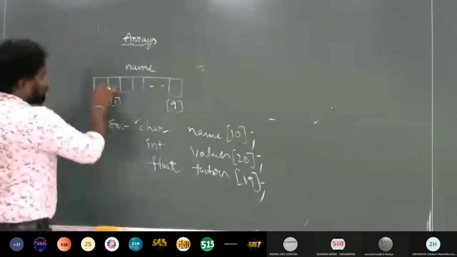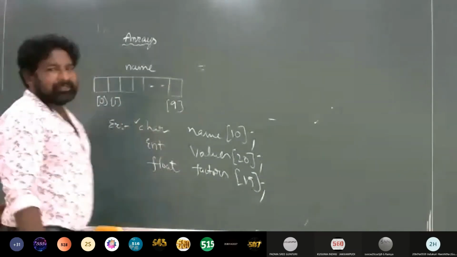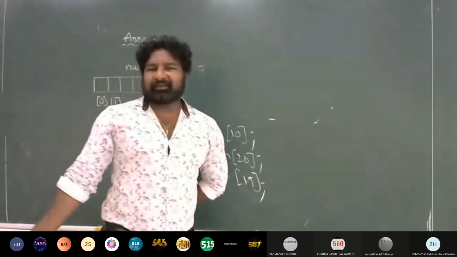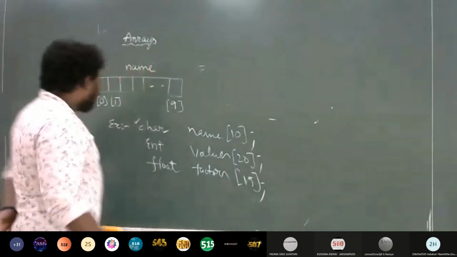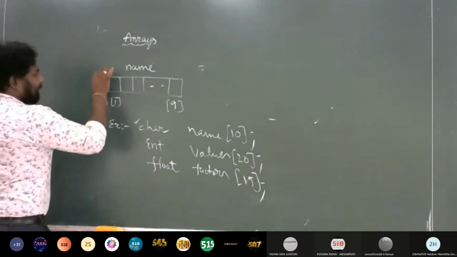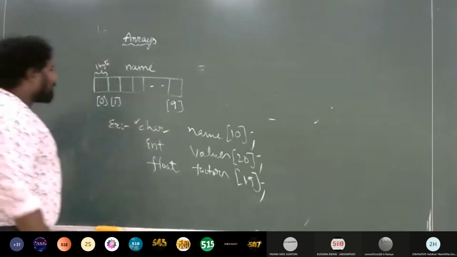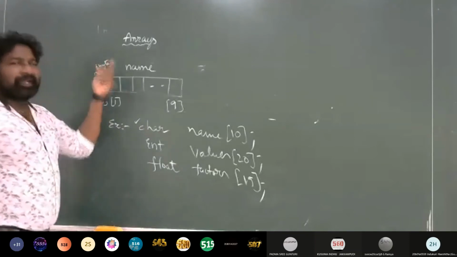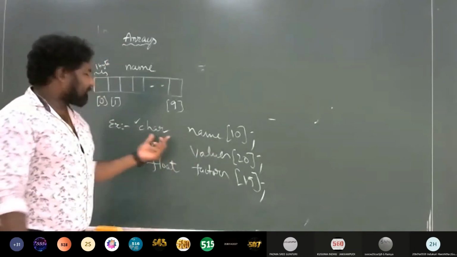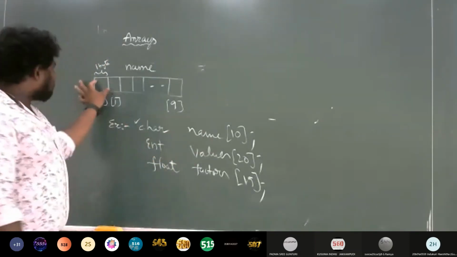So there will be 10 places where you can store 10 characters, where each element size is 1 byte. Why am I saying each element size is 1 byte? Because its data type is character type, so its size is 1 byte.